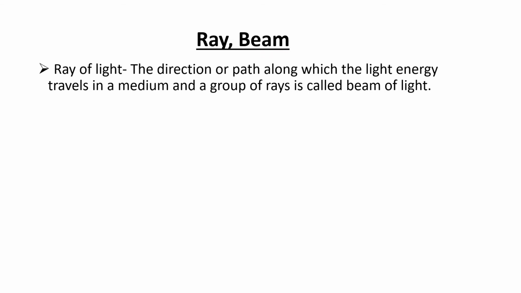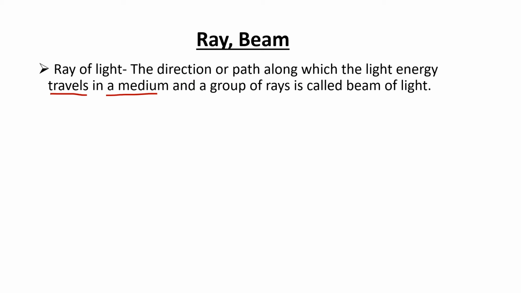If you draw more than one ray, a group of rays, then it is called a beam. A ray or beam is used to indicate the direction or path along which the light energy travels in a medium. And a group of rays is called a beam of light.